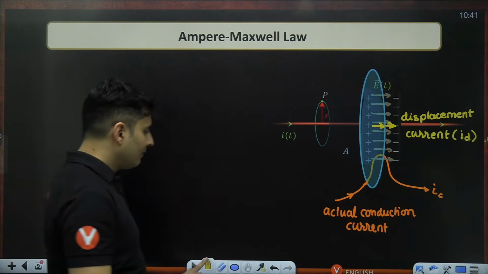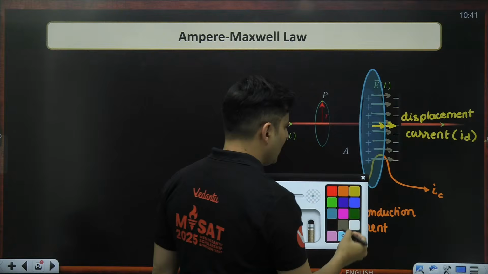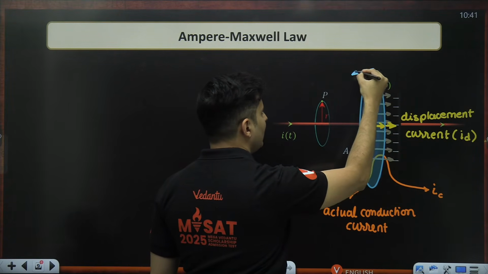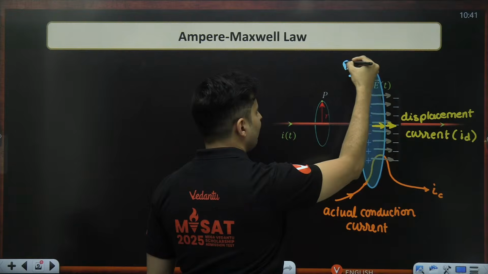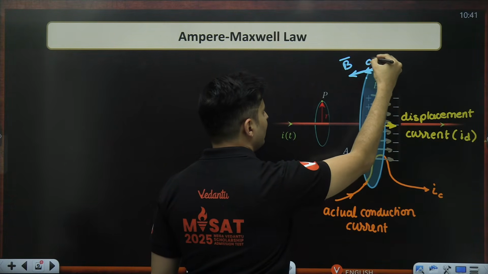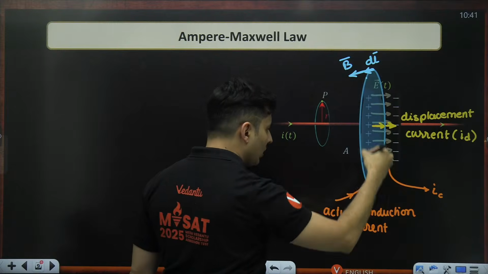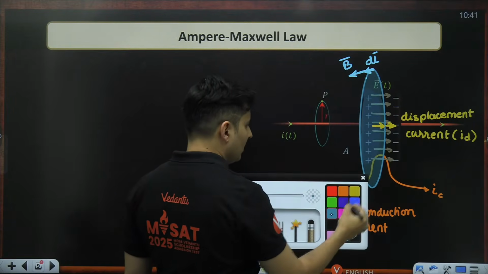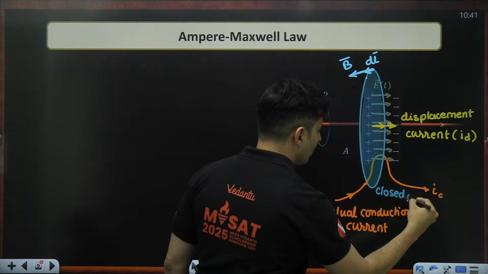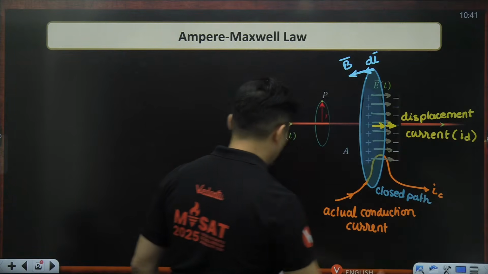So when I take any random point, there might be some magnetic field over there, and I'm moving some small distance dl, and I keep moving across that particular path. This is the closed path, basically.